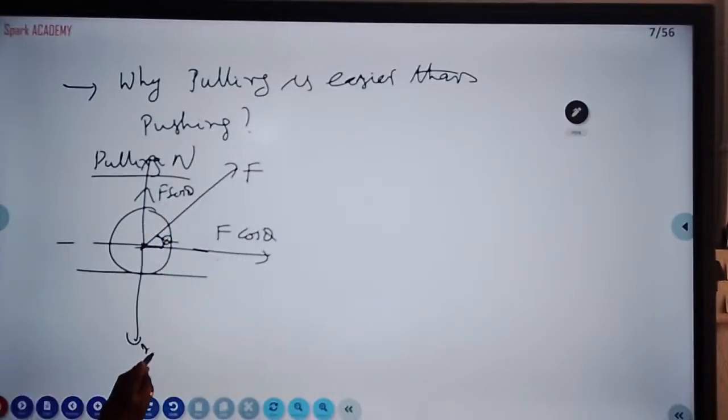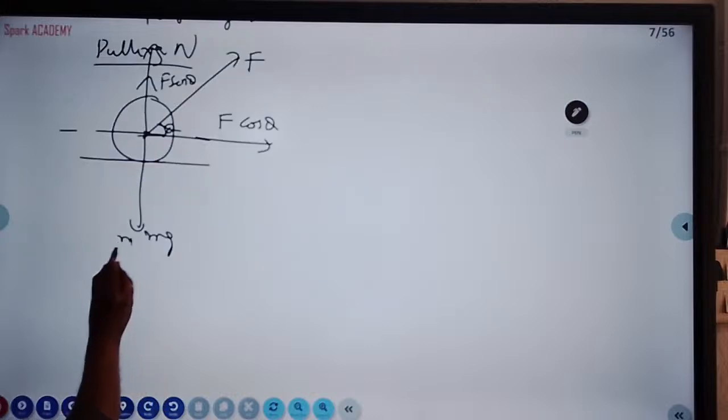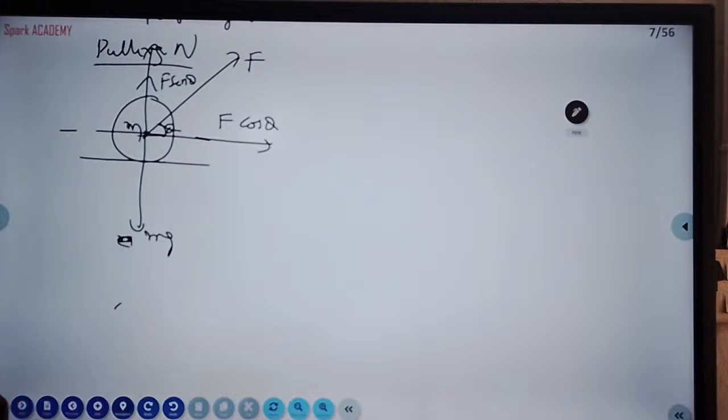Weight acts downward because the roller has mass M. Friction will act on this side.